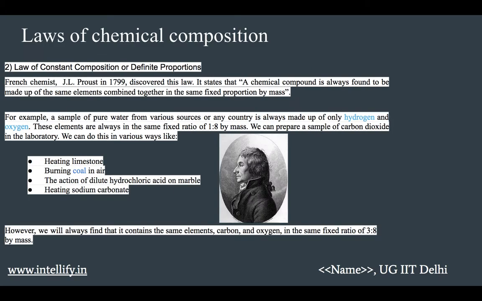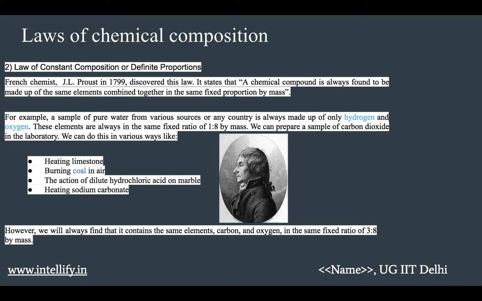Moving on to the second law, that is the law of definite proportions or law of constant composition. This law was given by a French chemist, Joseph Proust. He stated that a given compound always contains exactly the same proportion of elements by weight. For example, Proust worked with two samples of cupric carbonate, one of which was of natural origin and the other one was synthetic, that means it was prepared in the laboratory. He found that the composition of elements present in it was the same for both the samples.